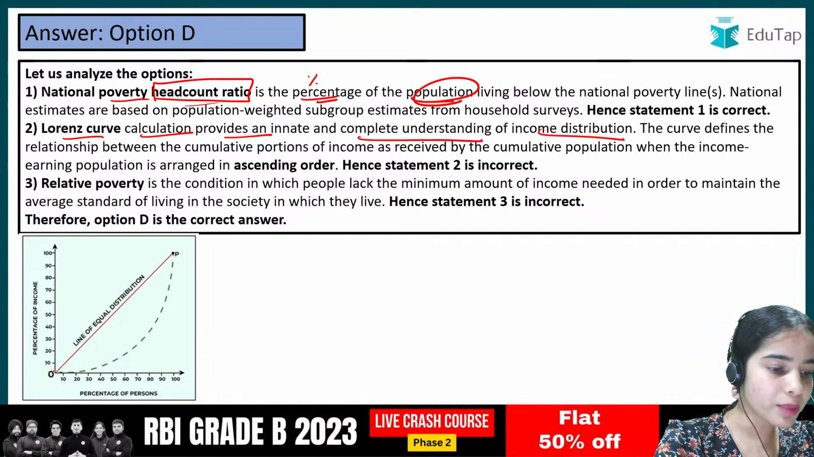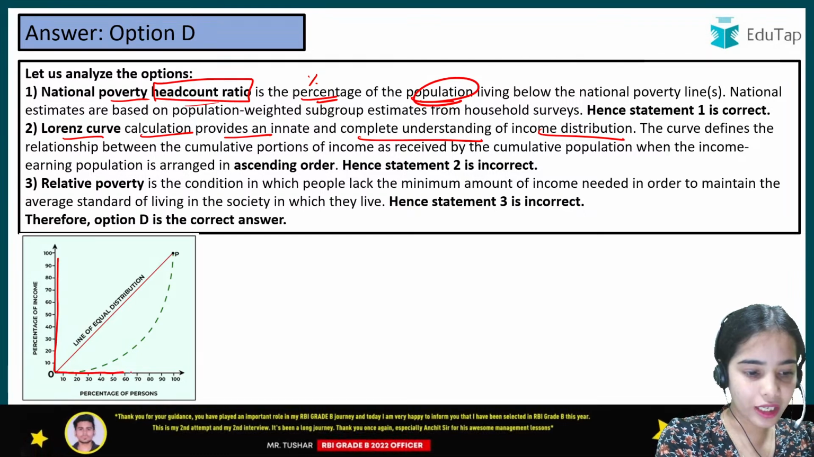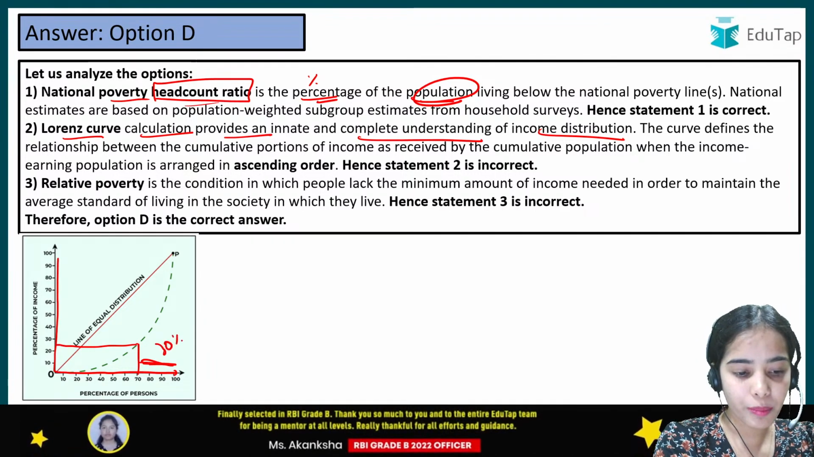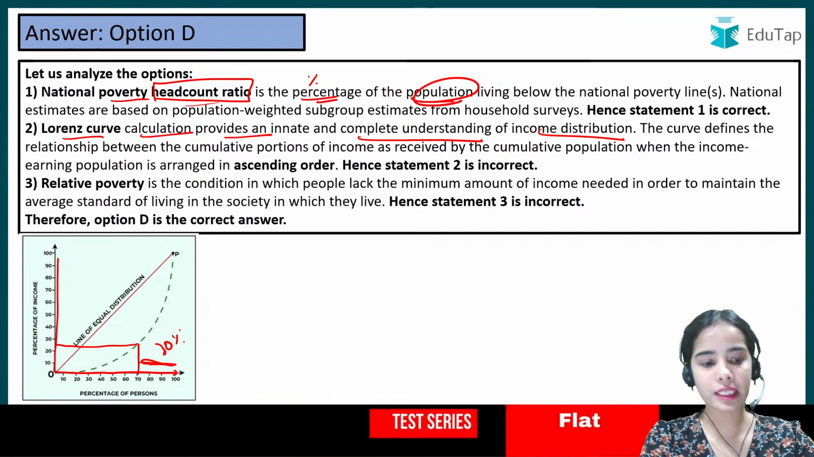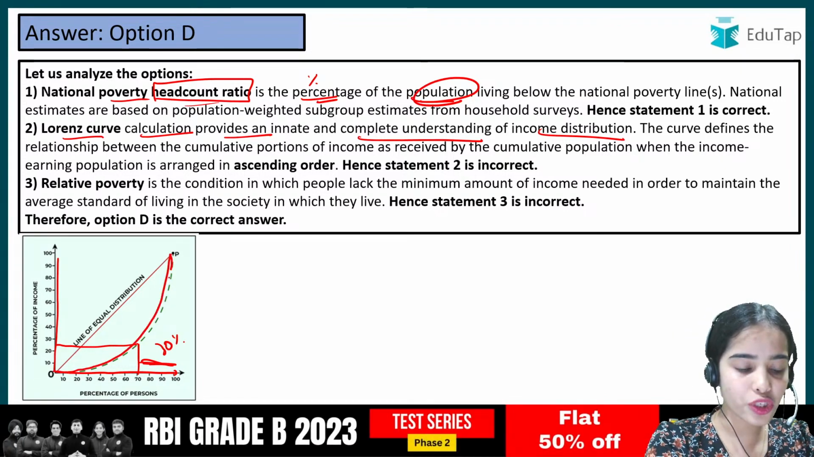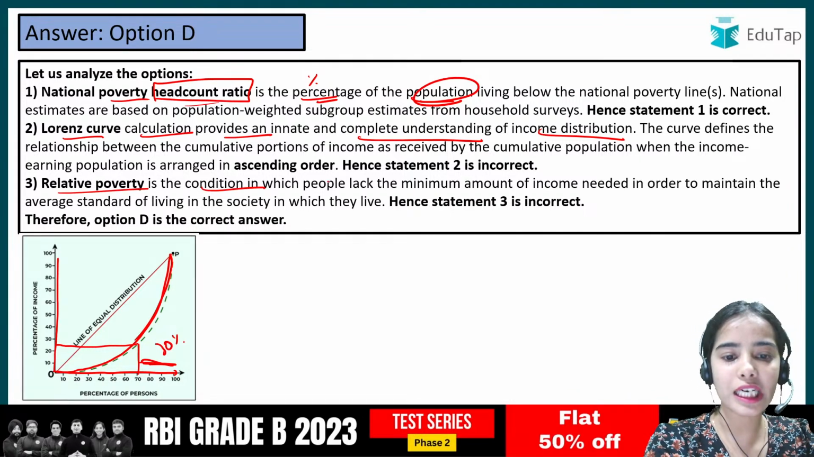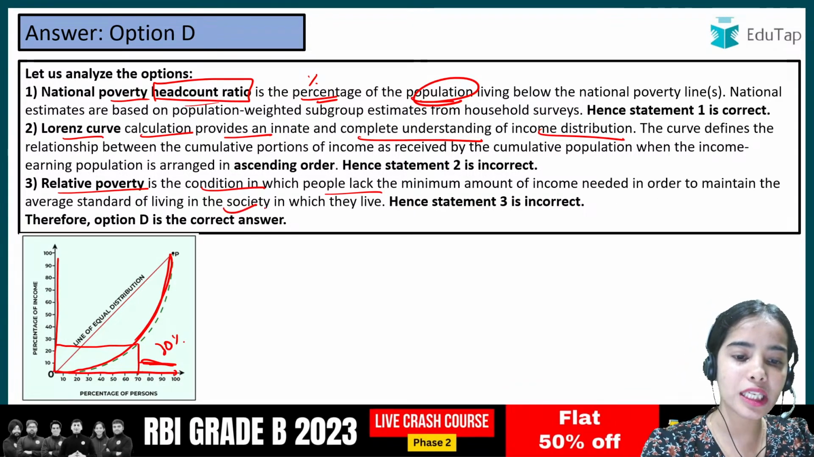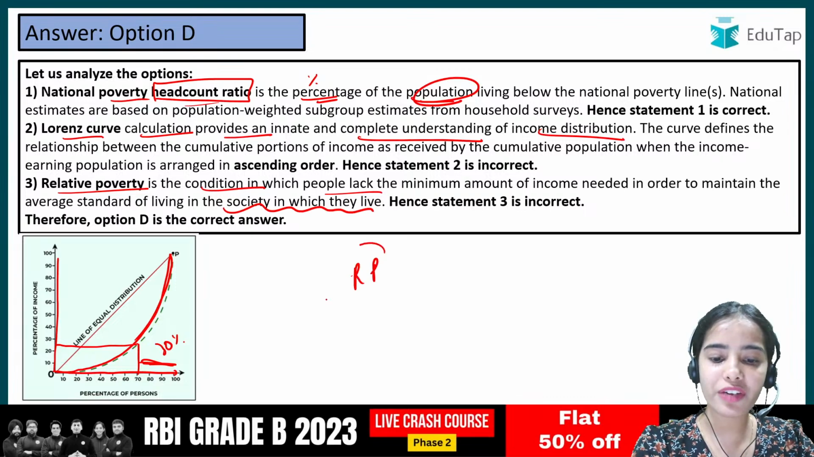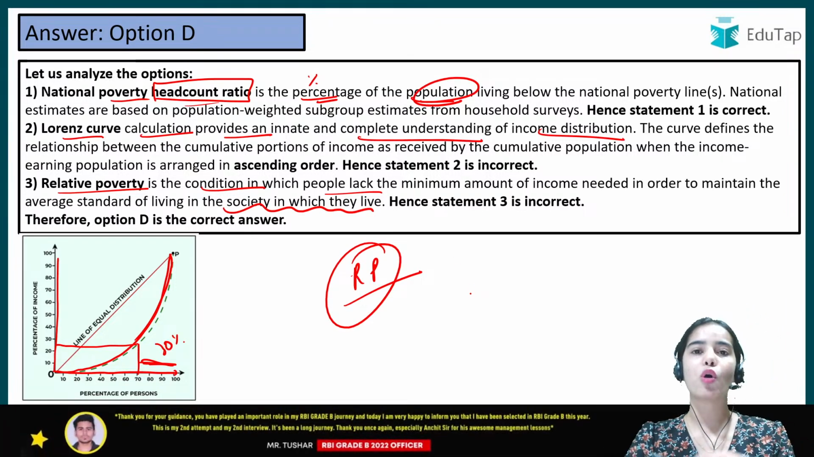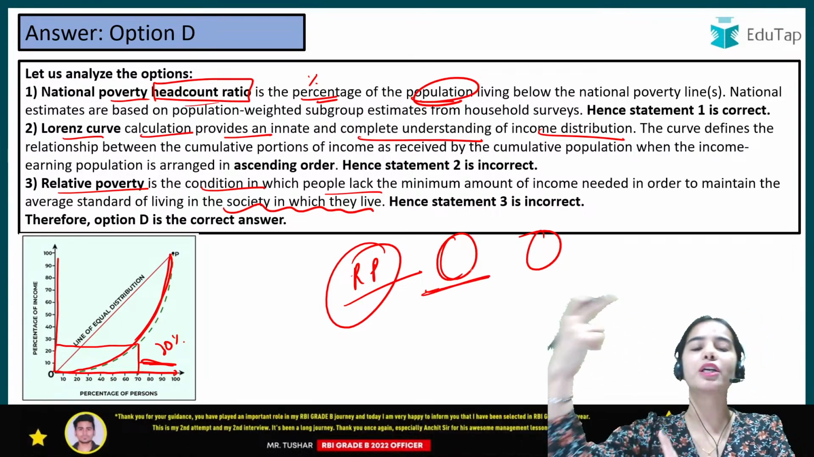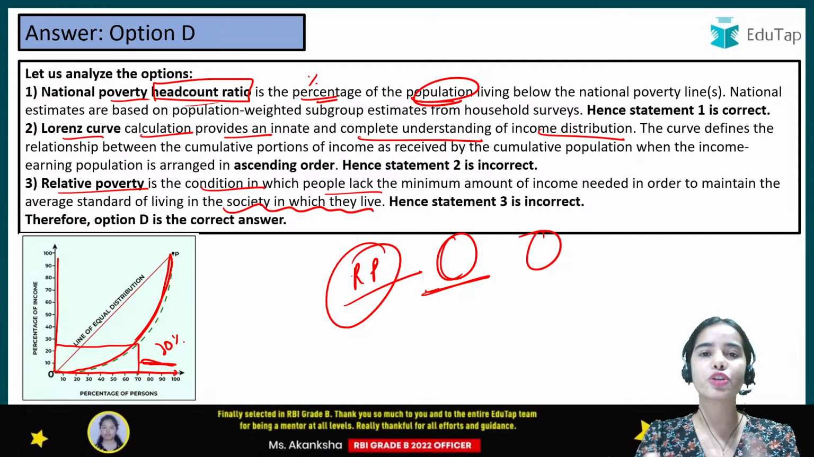Lorenz curve calculation provides an innate and complete understanding of the income distribution. Okay, so we take the percentage of income that is being given to the percentage of population. So 70% of the population has 25% of the income, and the 30% of the population has most of the income. That you can understand from this graph. So this is the Lorenz curve that shows the income distribution. Relative poverty is the condition in which people lack the minimum amount of income needed in order to maintain the average standard of living in the society in which they live. So in relative poverty, when we are talking about the income or the consumption, we are comparing one group with the other, that they are not able to have this much income as compared to the other group. Okay, so relative poverty means that there should be some comparison.